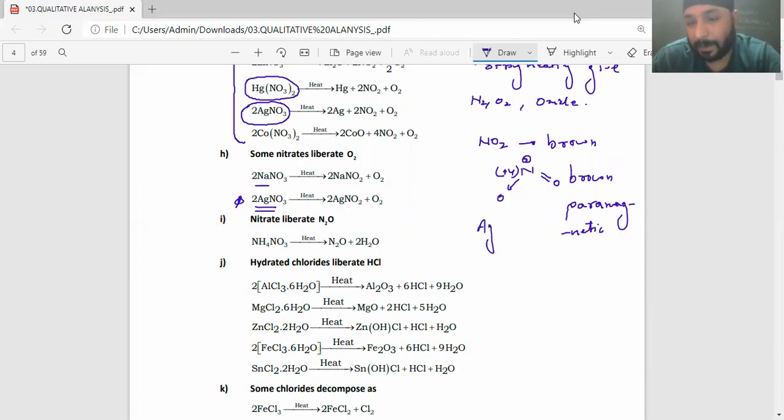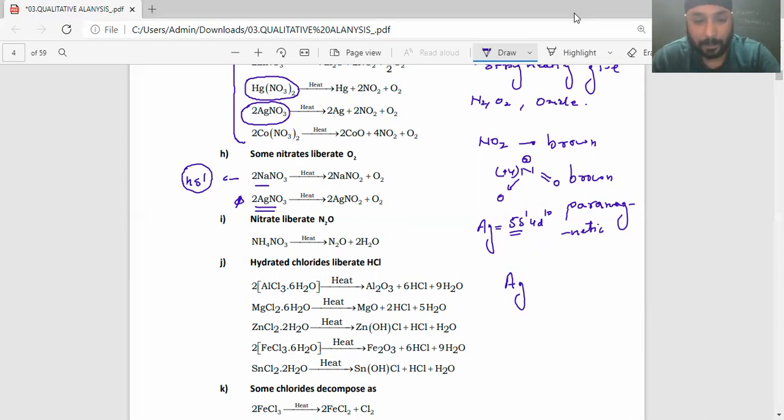Ag has an electronic configuration of 5s1, 4d10. So 5s1 is in the outermost shell, and alkali metals also have an electronic configuration of ns1. Now because of this similarity, silver shows some chemical properties like alkali metals. Hence, when you heat silver nitrate, it gives you oxygen like other alkali metals do.